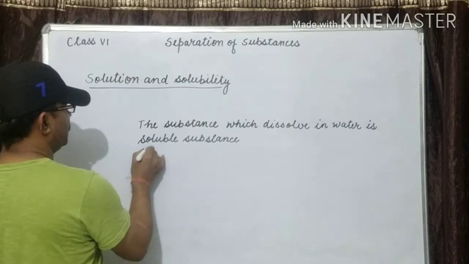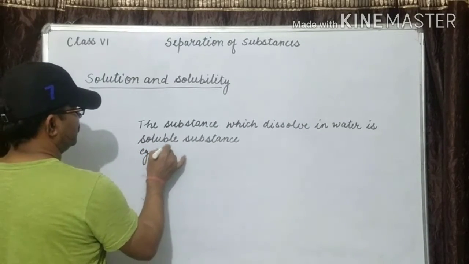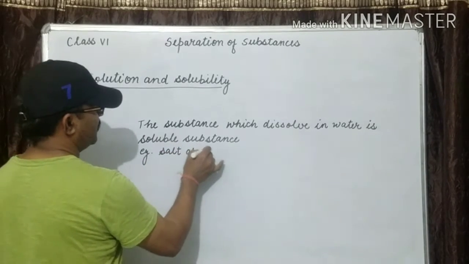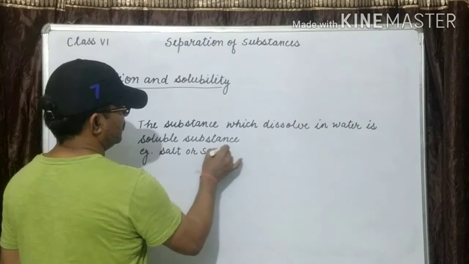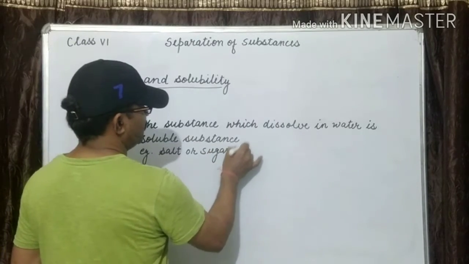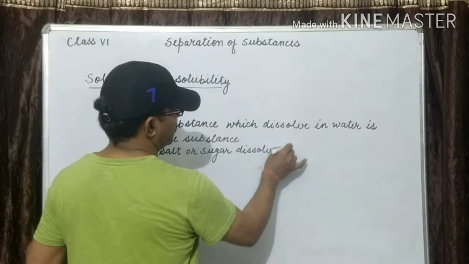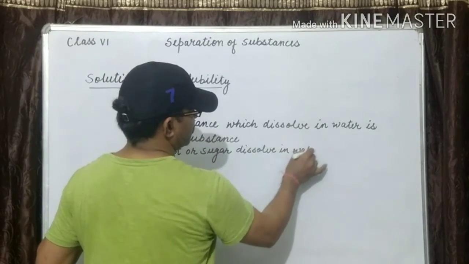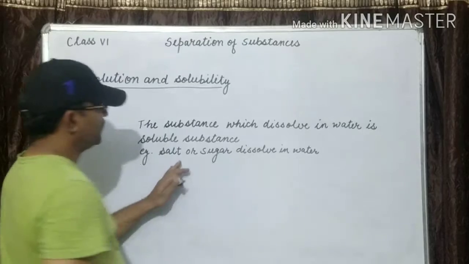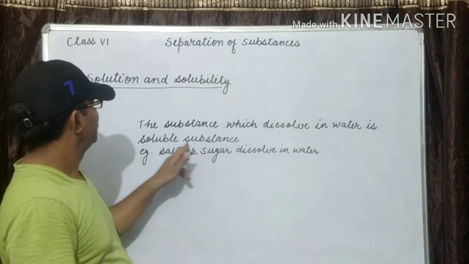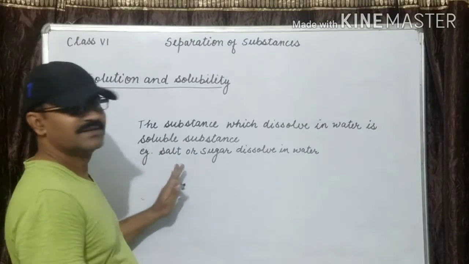For example, salt or sugar dissolve in water. They completely dissolve in water, so they are known as soluble substances. Clear it?